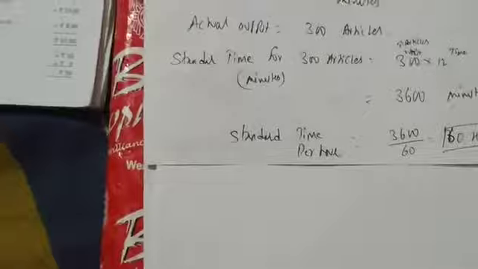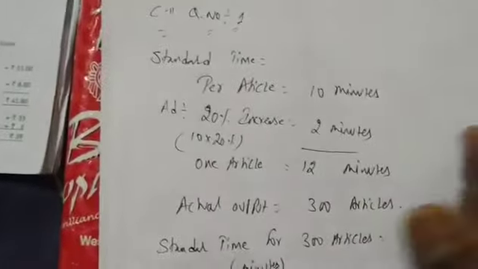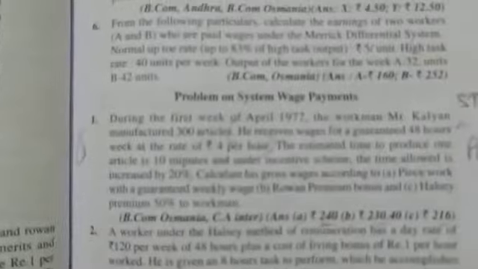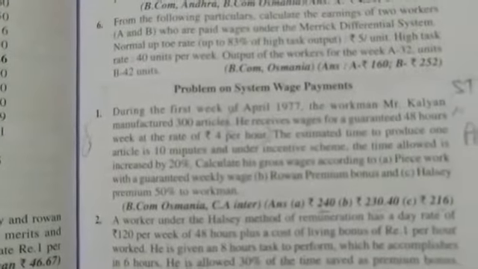Next is what? We got standard time, 60 hours. Next we have to find out the piece rate. What is this? Rupees 4 per hour.